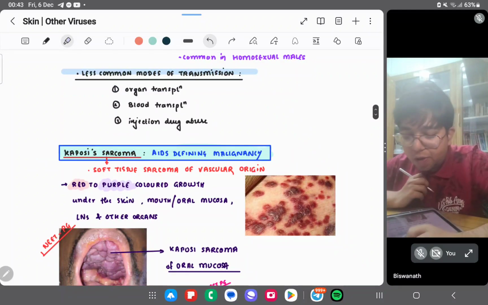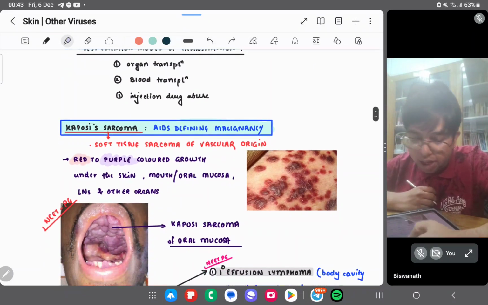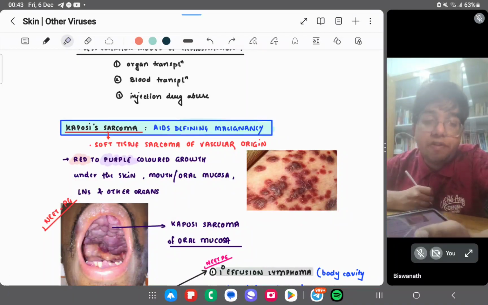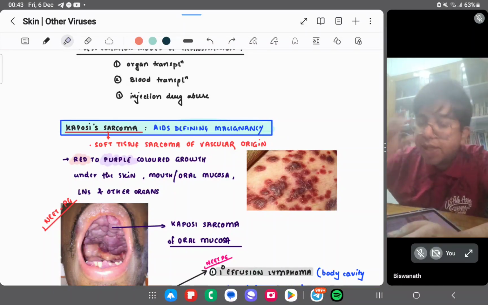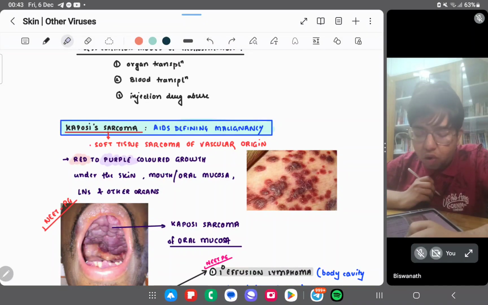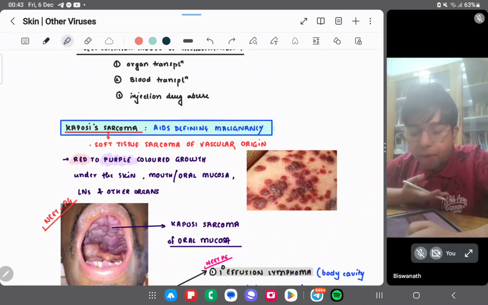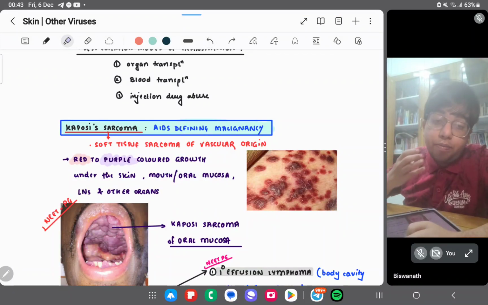Kaposi sarcoma is an AIDS defining malignancy, right? It is a soft tissue sarcoma of vascular origin. If Kaposi sarcoma is present, then definitely you should check for HIV, right? It presents as red to purple colored growth under the skin, and the mouth and oral mucosa are also affected.